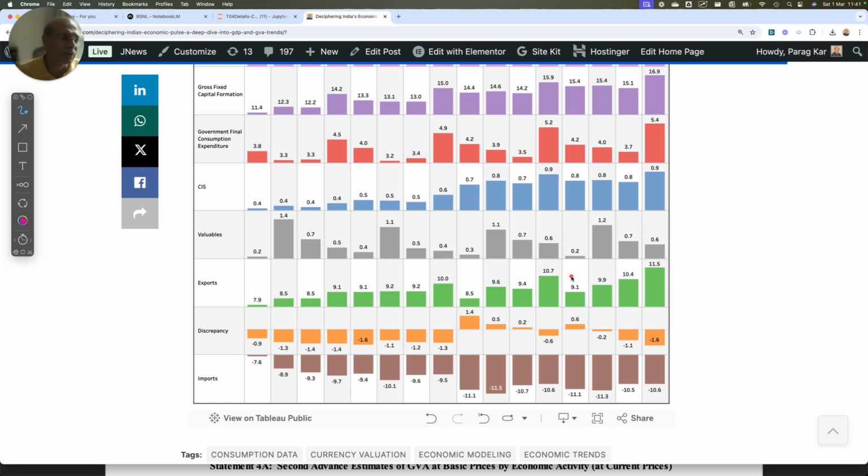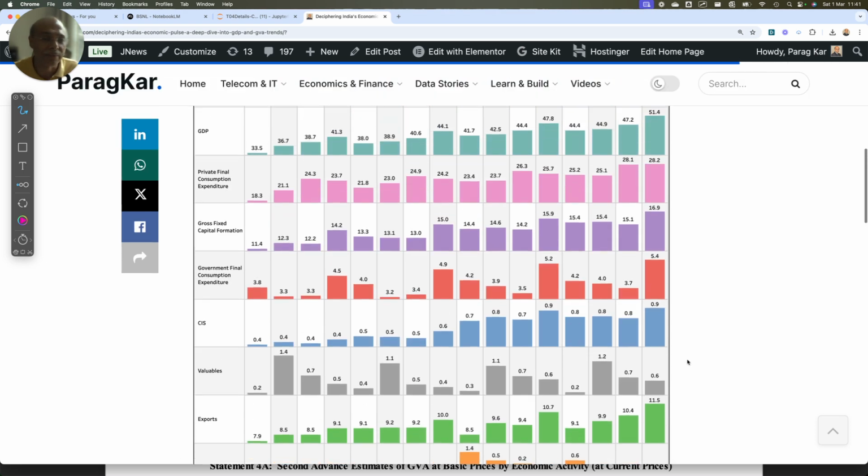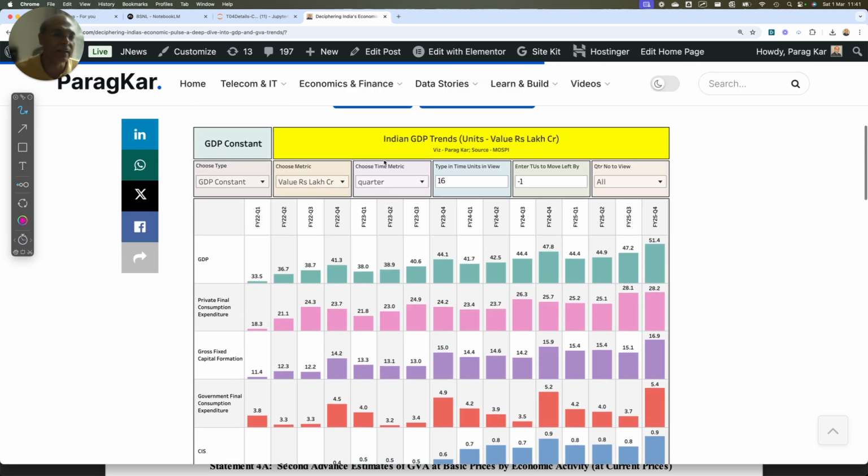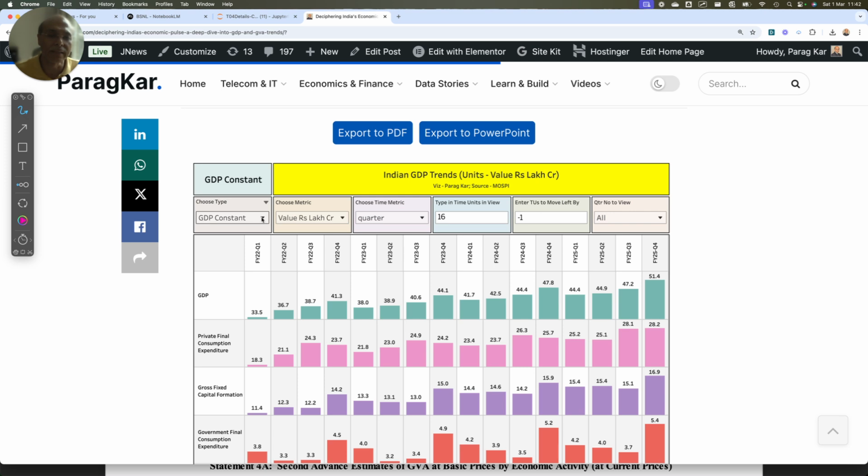And I think exports should follow a similar trend. Imports may follow, depending. See, it all depends upon the risk that we have externally because of the US tariff regulations, which might create some problem. But that is going to be in the next fiscal year, not in this quarter, right? So this quarter, the whole thing is dependent upon private consumption expenditure. Will we be able to break the trend of decreasing from third quarter to fourth quarter, right? So that's the summary here as far as the GDP constant is concerned.